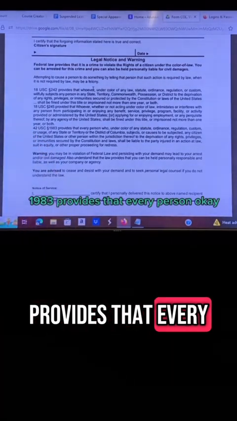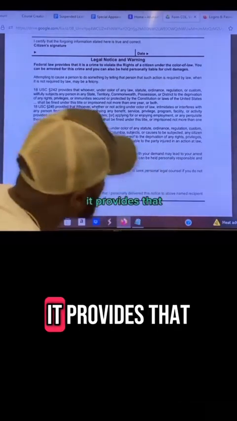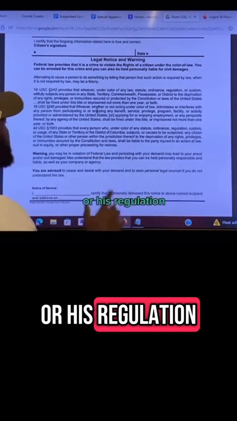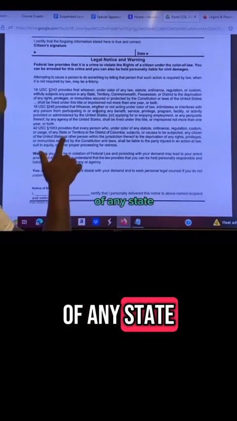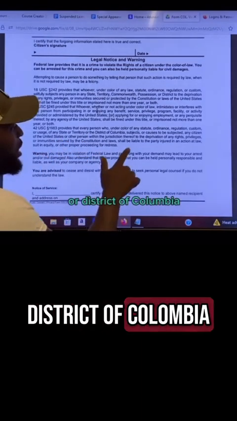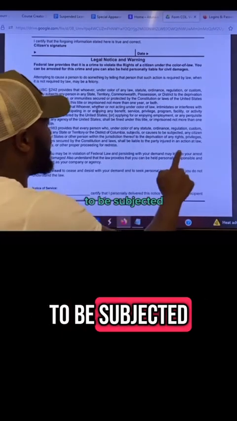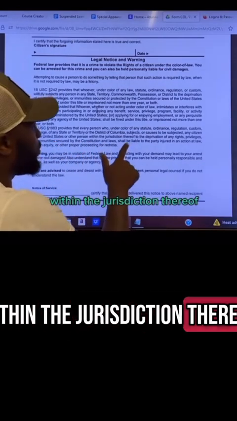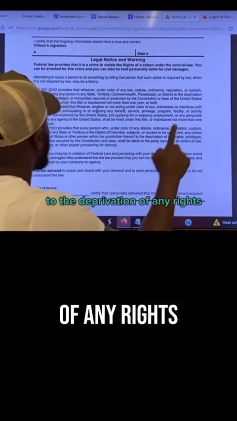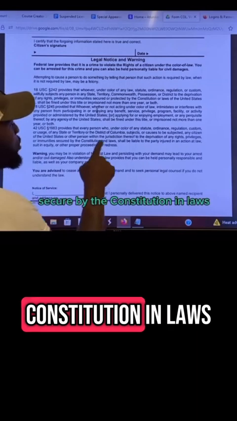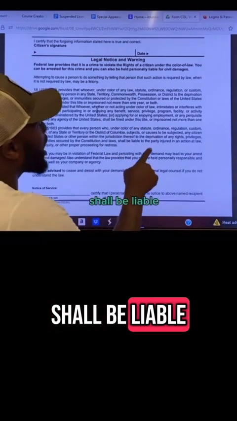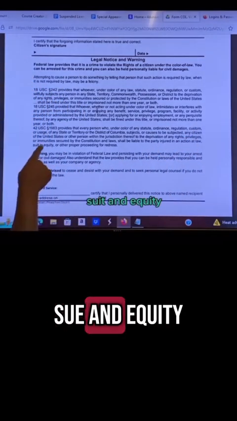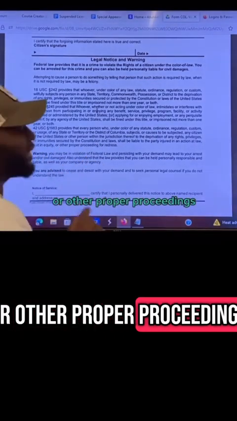Subsection 1983 provides that every person, okay? It provides that every person who, under the color of any statute, ordinance, regulation, custom, or usage of any state or territory or District of Columbia, subjects or causes to be subjected any citizen of the United States or other person within the jurisdiction thereof to the deprivation of any rights, privileges, or immunities secured by the Constitution and laws shall be liable to the party injured in any action at law, suit in equity, or other proper proceedings.